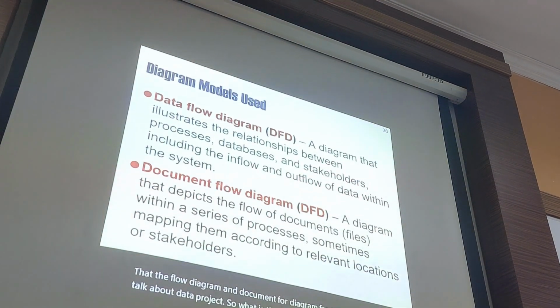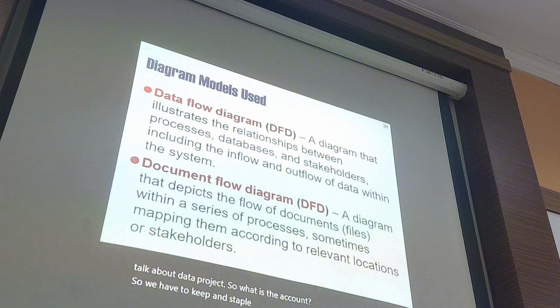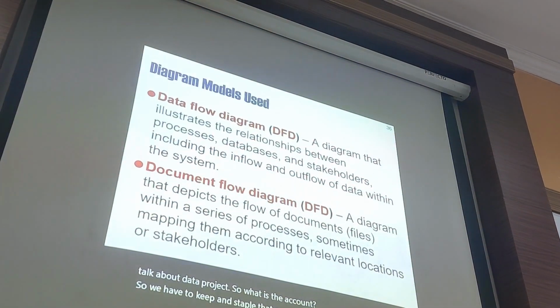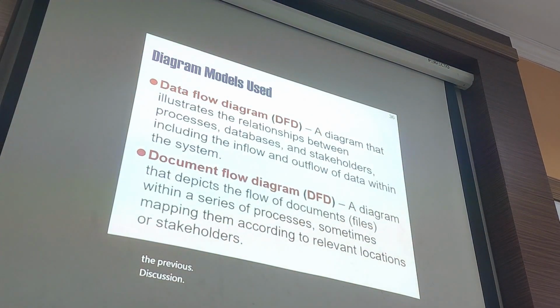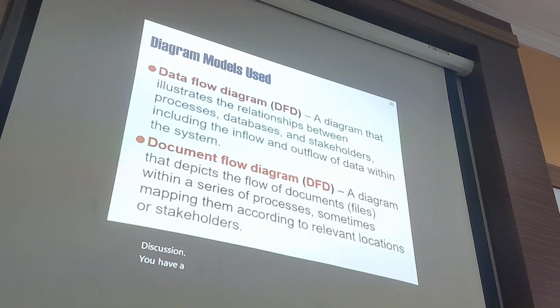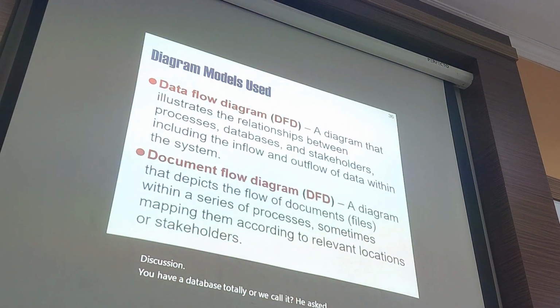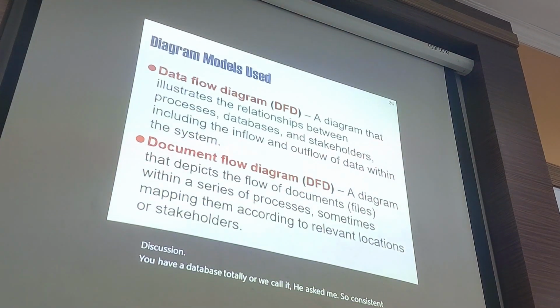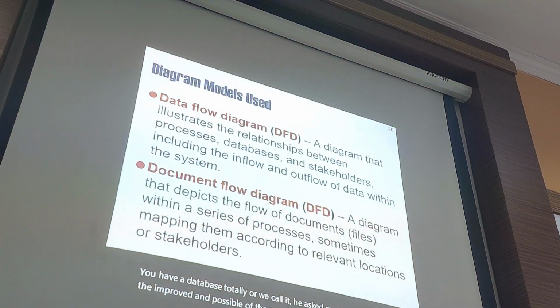So we have three elements: stakeholder, process, and database. From the previous discussion with you, you have a database, which we call ERD. So process and database, including the inflow and outflow of the data within the system. This is the data flow diagram.